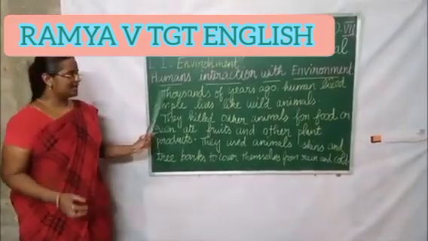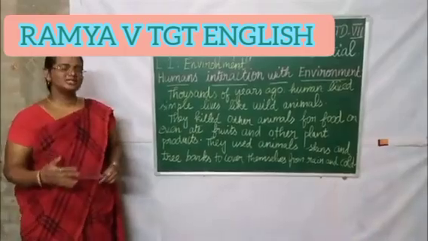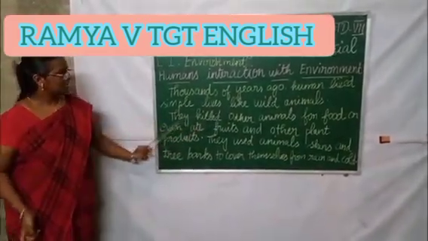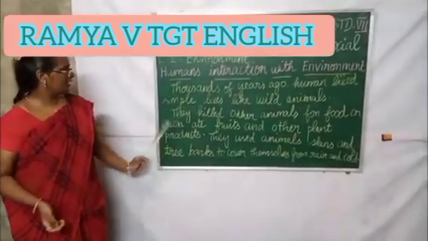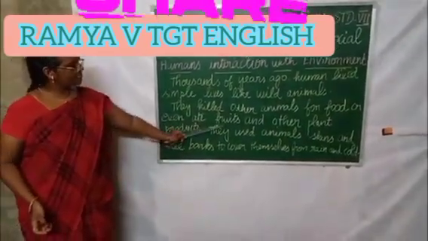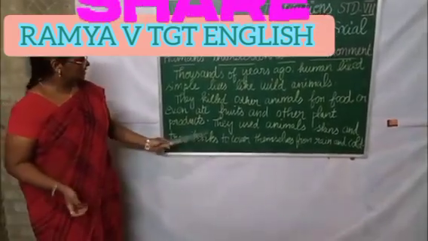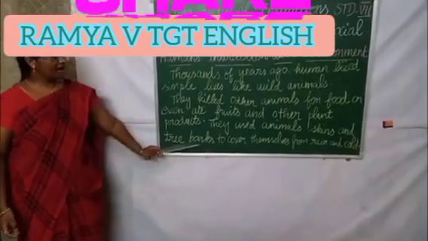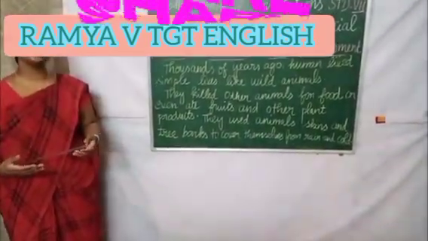So let me explain this paragraph. Thousands of years ago, humans lived simple lives like wild animals and they even killed other animals for food or even ate fruits and other plant products. Then they used animal skins and tree barks to cover themselves from rain and cold.